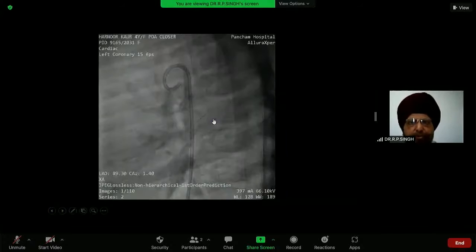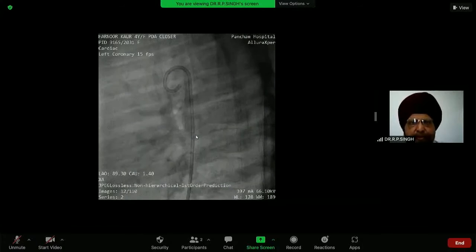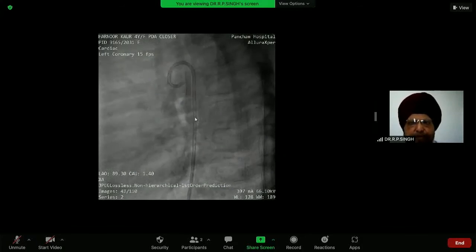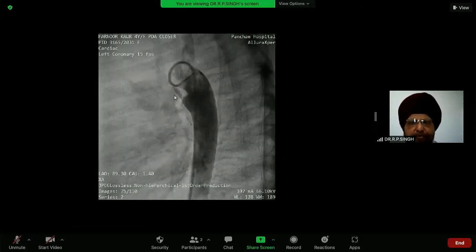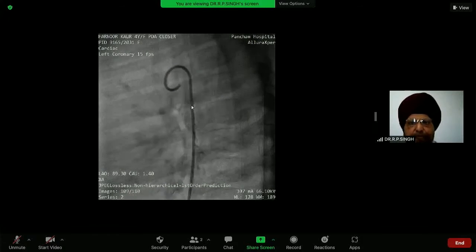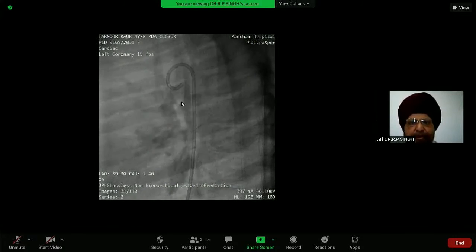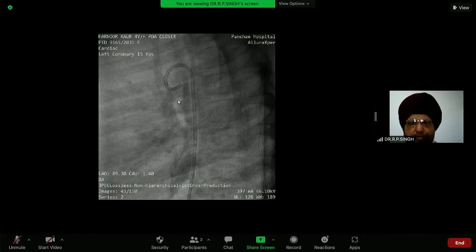This is to show you an interesting case. This is a 4-year-old female having a very small PDA. You see here the PDA flow. I am injecting in the aorta and the dye is going through the PDA.